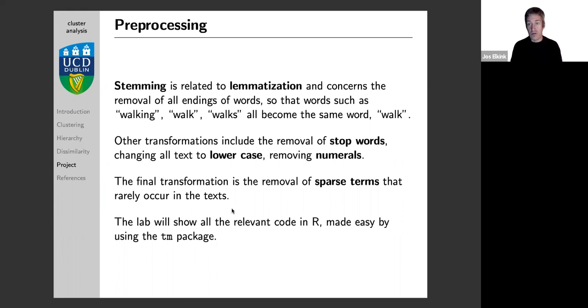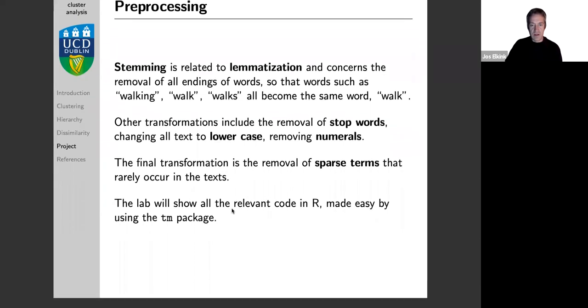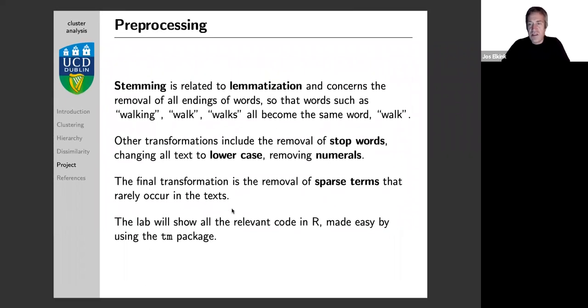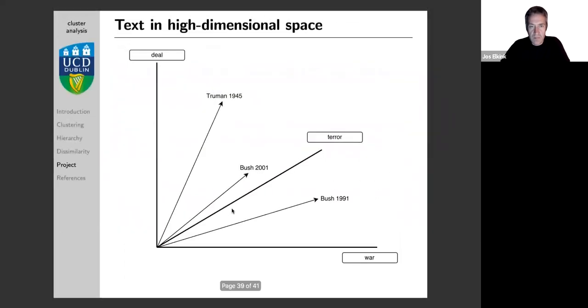If you take all the words in all these speeches, we have many, many words that provide very little information to us because we cannot really study patterns of a word that is used once or twice over the last 2 centuries. So we remove those. And the lab will show how to do this, and we'll repeat that then in every class. Unfortunately, some of this, especially lemmatization, takes a little bit of time. So you will notice when you run the labs, this is going to be a little bit slower than in the previous 2 projects. Just the data preparation takes a little bit of time.